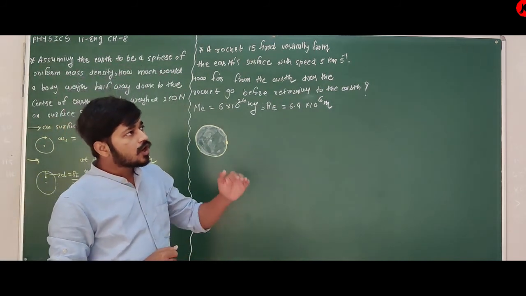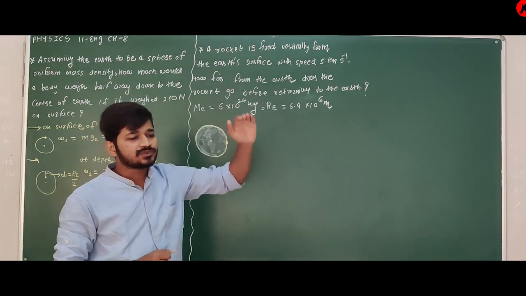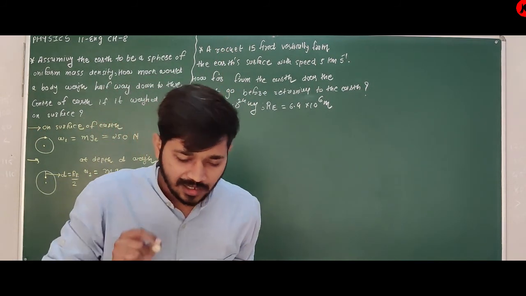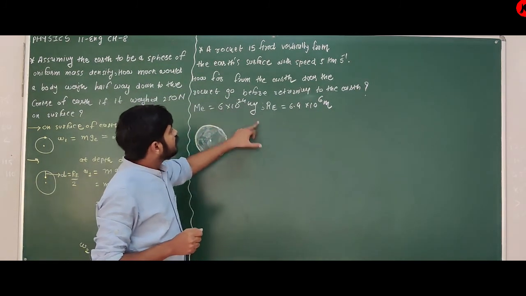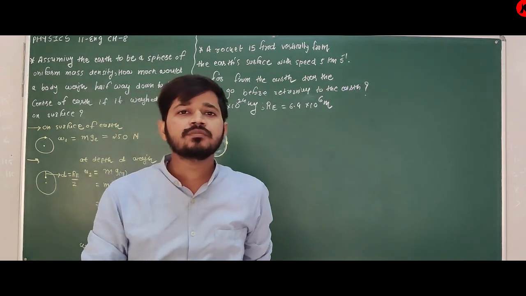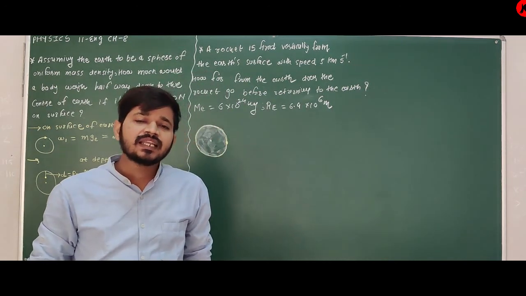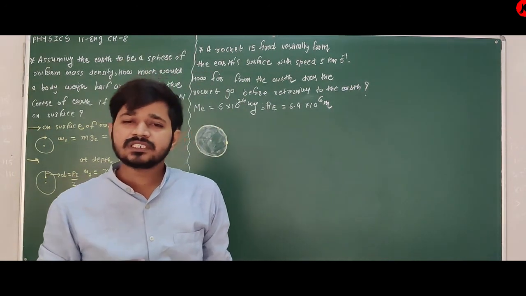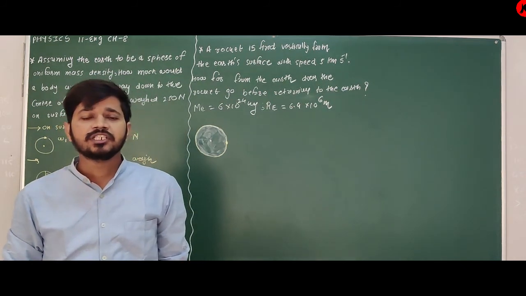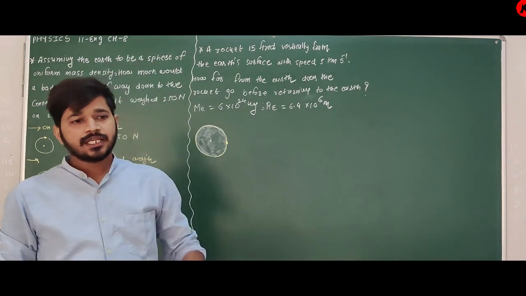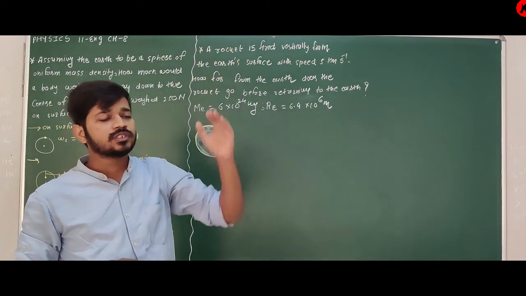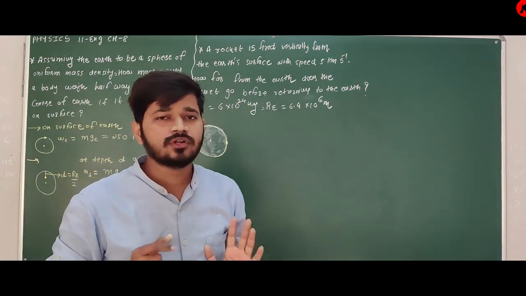It will go up to some height and then it will return to the surface of Earth.